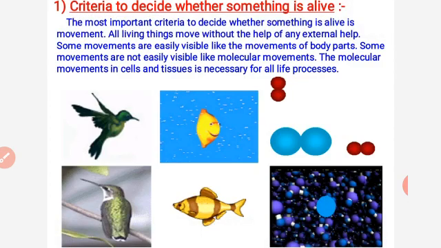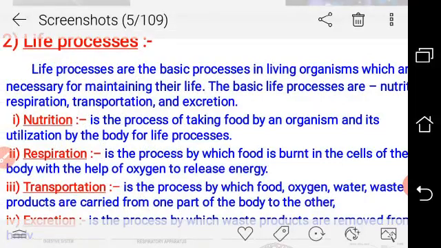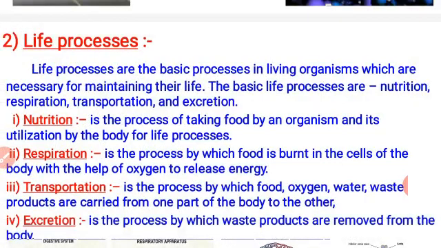Now, what is the next content of this chapter? Life process. Whatever content we have to go through in this chapter is shortly described here. Life processes are the basic processes in living organisms which are necessary for maintaining their life. This is the very common definition of life process. Some basic processes of the body are nutrition, respiration, transportation and excretion. Actually, this chapter is the aggregation of all these points.